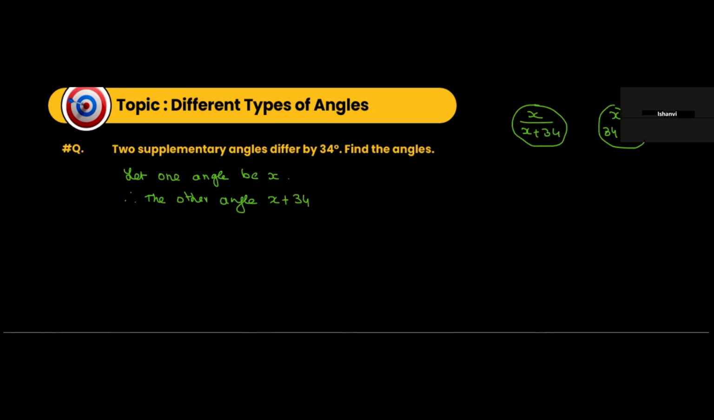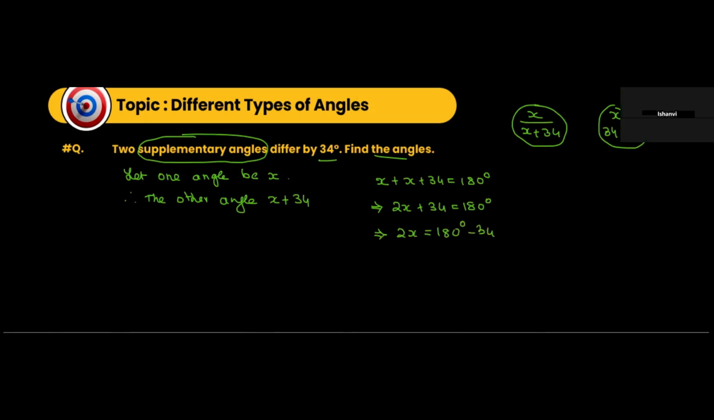So they differ by 34 degrees. So find the angles now. Since these are supplementary angles, we can say x plus x plus 34 is equal to 180 degrees. So that is how much? This will be 2x plus 34, that's equal to 180 degrees. So 2x is equal to 180 degrees minus 34 degrees, which is 146 degrees. So 2x is equal to 146 degrees.